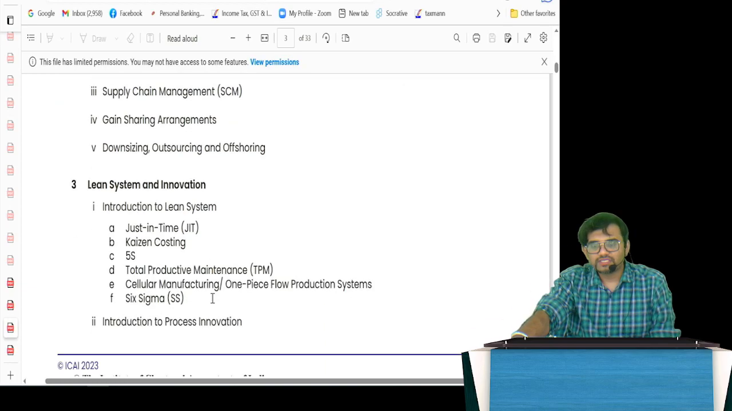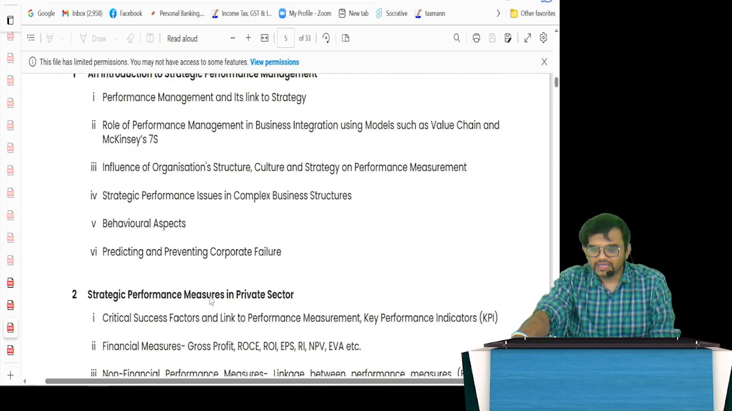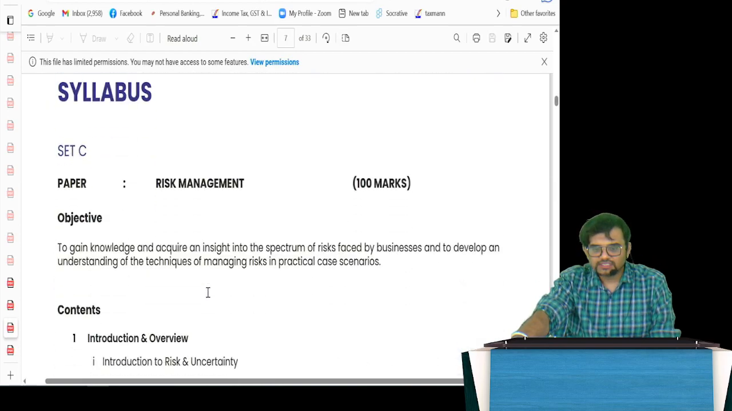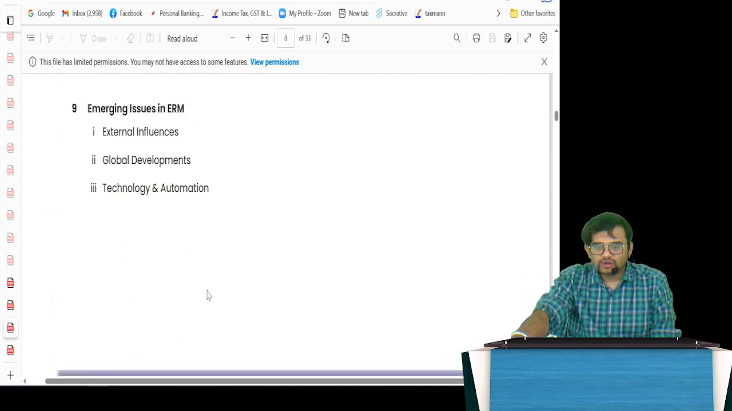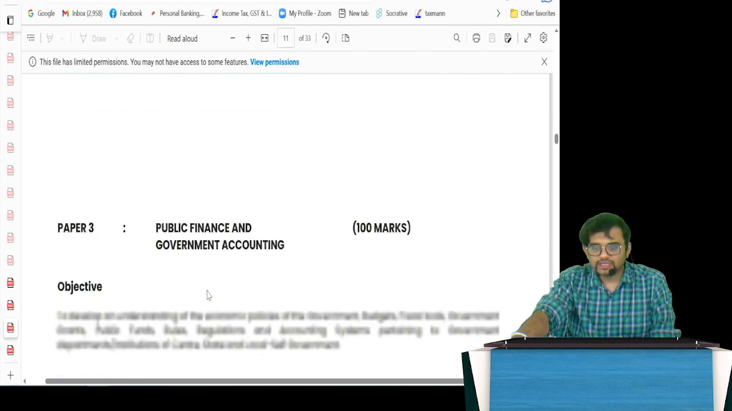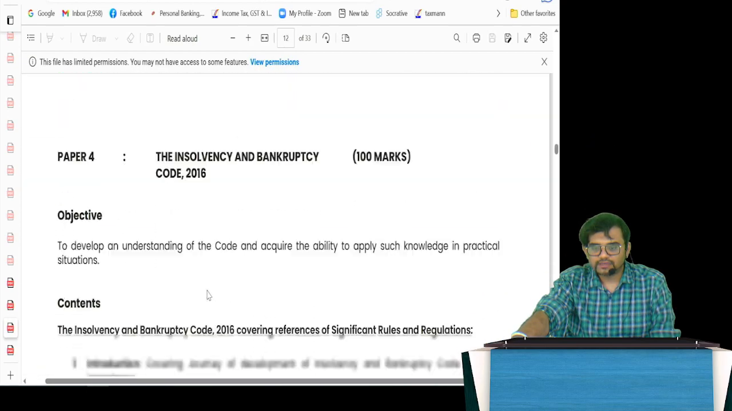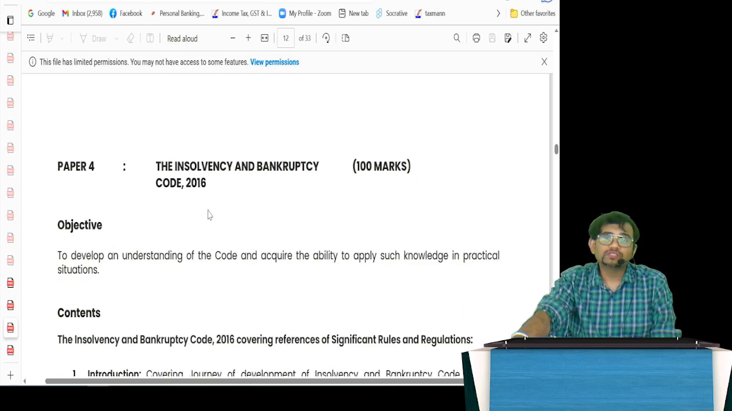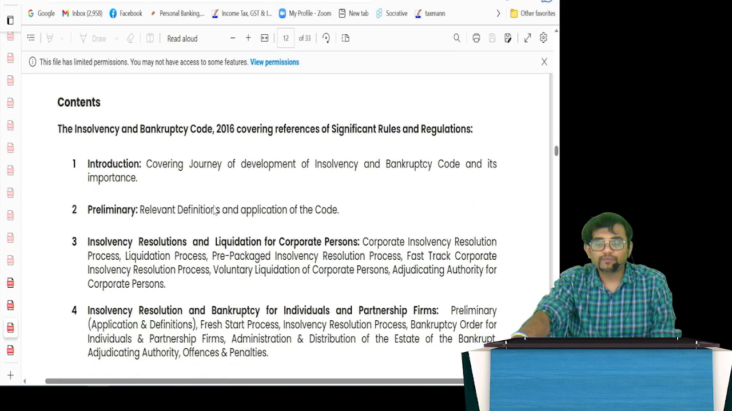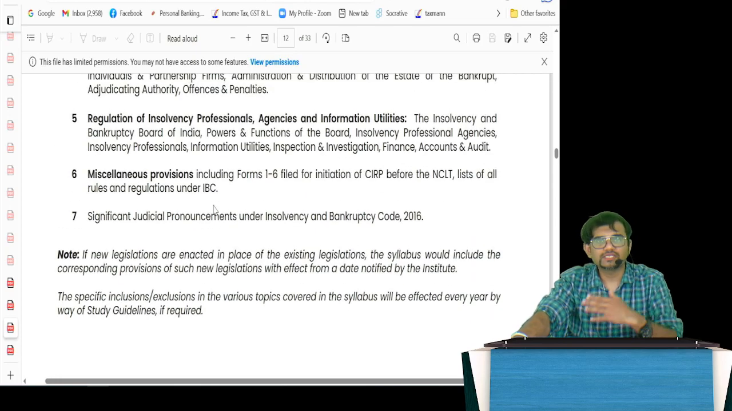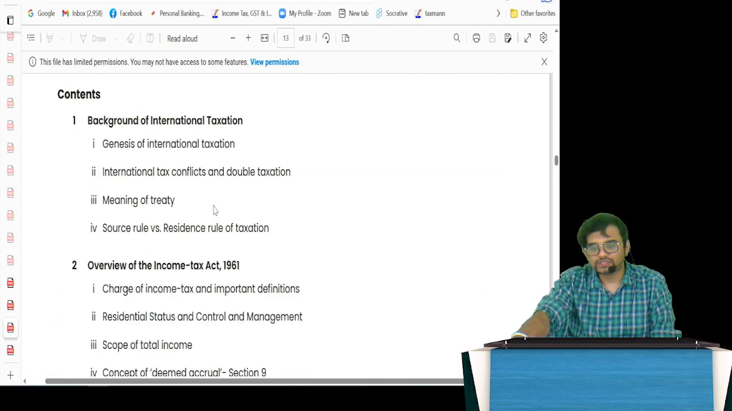In Set B, you have your SCMP, and they have given all these things, Part B, Part C, then each case. In Set C, if you like IBC, there is a separate, entire paper of 100 marks. So if you want to become an insolvency professional in the future and want to study this in depth, there is a separate question paper on IBC, which covers extremely important areas, including significant case laws. This also you can take up.